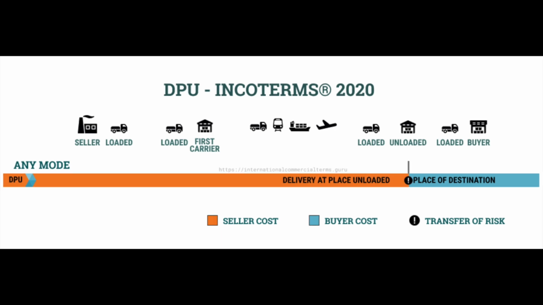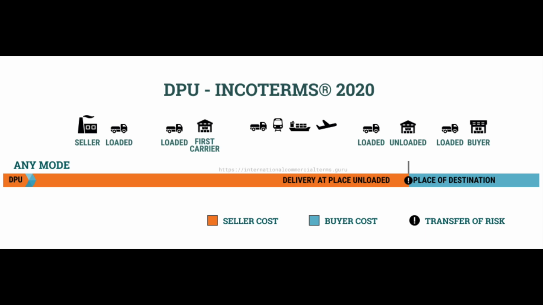Now we have DPU, which is delivered at place unloaded. What this means is that Teknova, the seller, is responsible for export customs clearance in Germany, all transportation costs to Sao Paulo, and unloading the goods at the buyer's warehouse. Risk remains with the seller until the goods are unloaded at the named place.